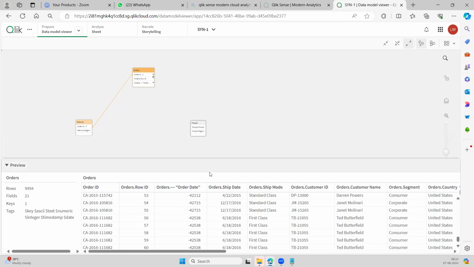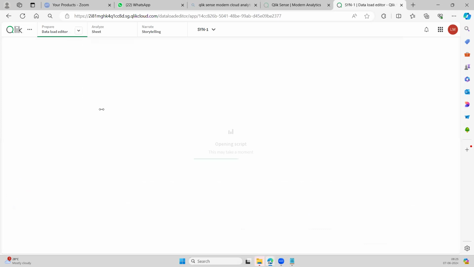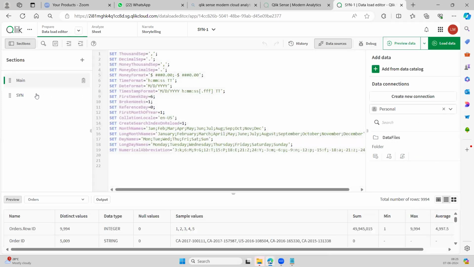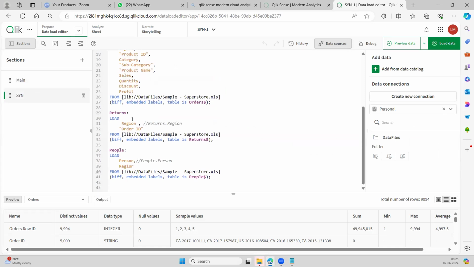So if you use unqualify, it will just keep it as it is. Okay, right? Let me go to the data load editor. Let me go to the syn table. If you want to create a relationship between these two tables, you have to unqualify region here, right?